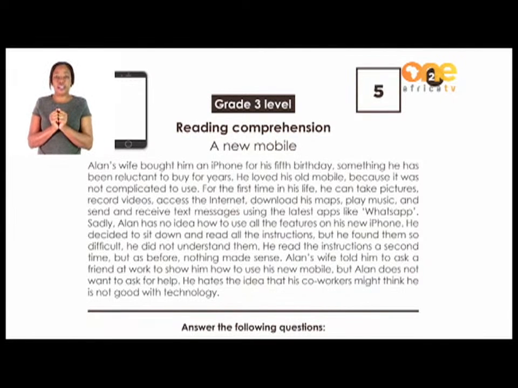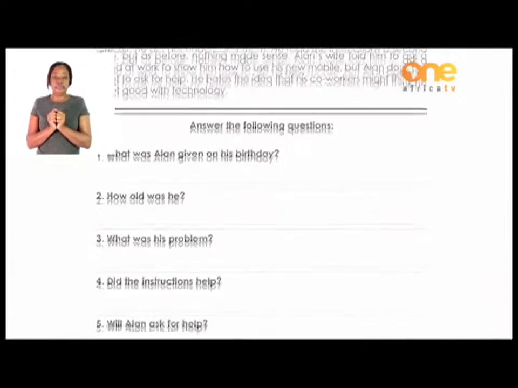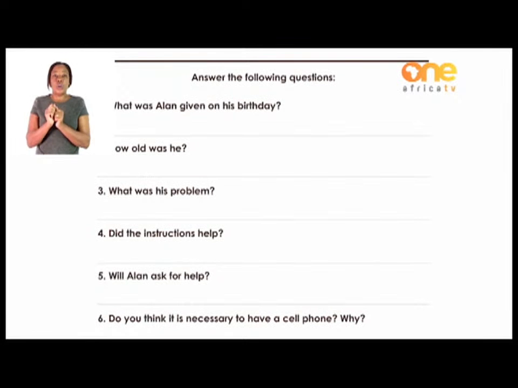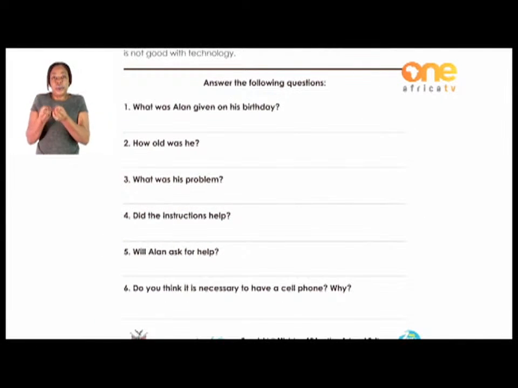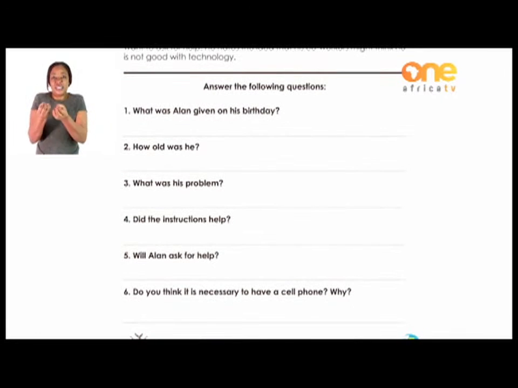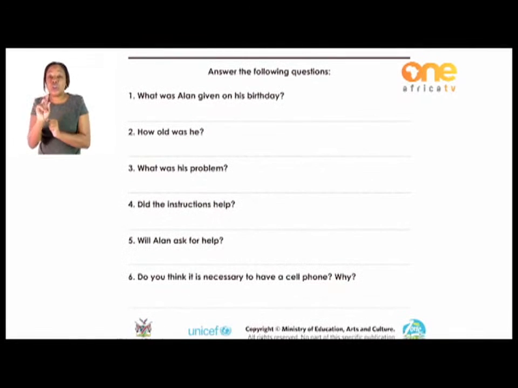Now let's answer the questions. The first question says, what was Alan given on his birthday? What was he given? You just have to go back to your passage again if you have forgotten what you have read. Read it again.